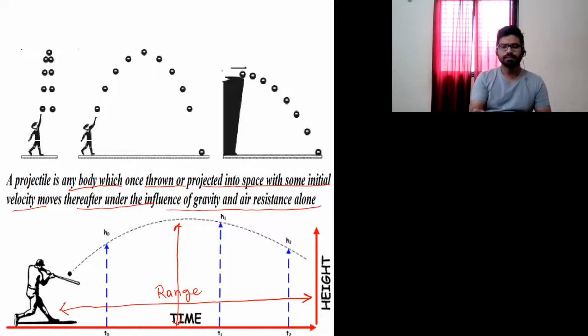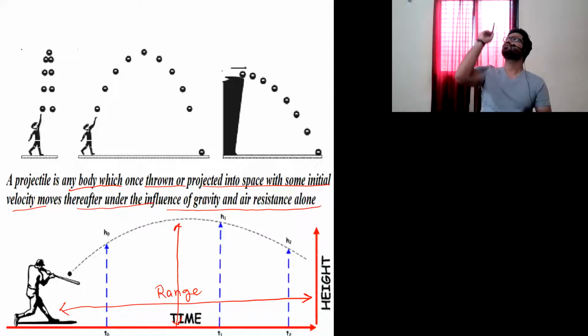Why is it parabolic? Can we prove that? Answer is yes, of course, we will prove that. So in projectile motion, we are going to discuss what? Horizontal range, how much horizontal distance it has covered. Vertical height, how much height it has attained. And time of flight. I don't understand the word, sir, what is time of flight?